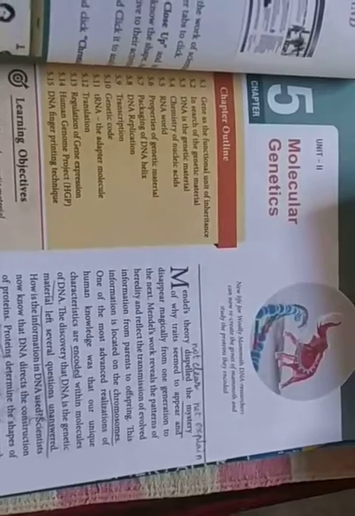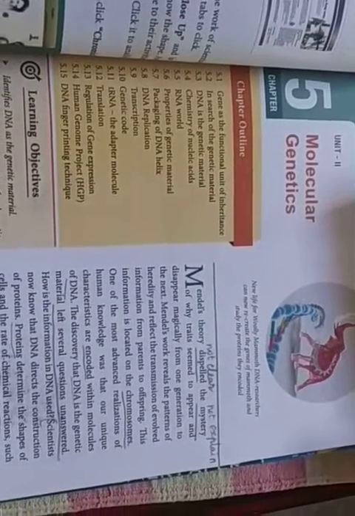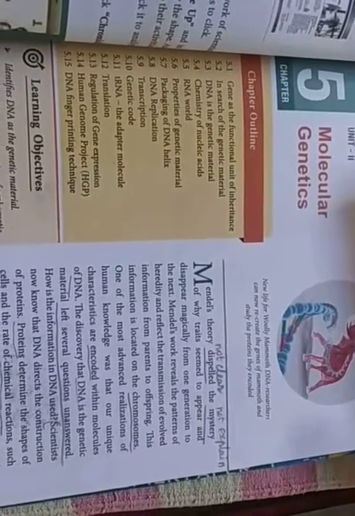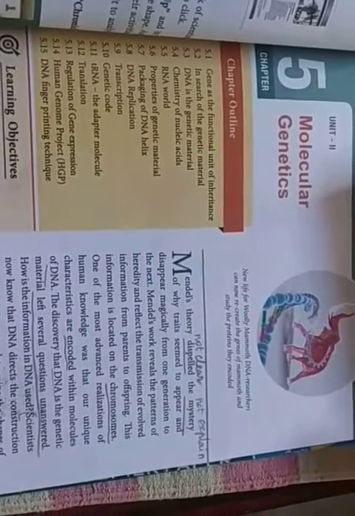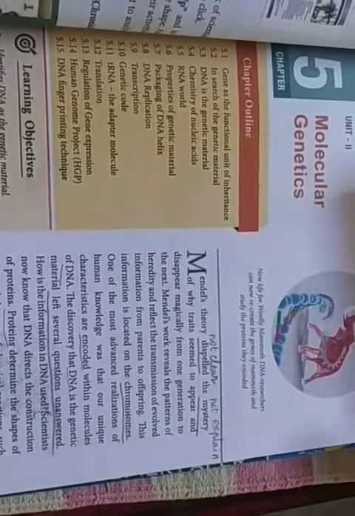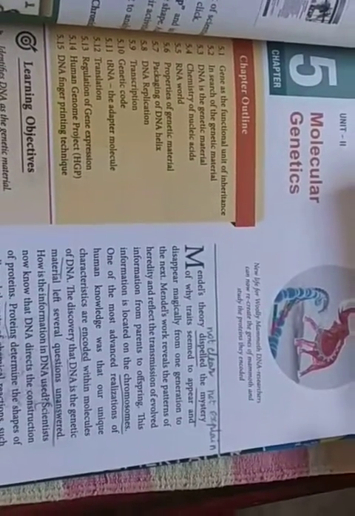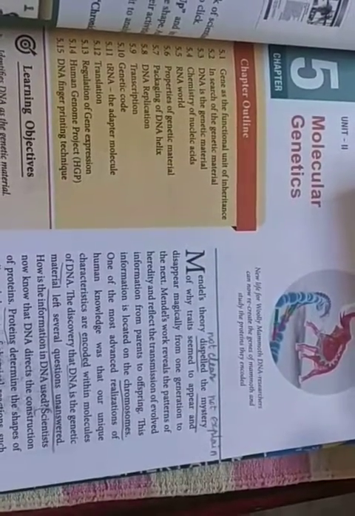But what is the reason? That was clearly not explained by Mendel's theory. Mendel's work reveals the patterns of heredity and reflects the transmission of information from parents to offspring. What explanation was given by Mendel? Mendel said hereditary characters, that information, are transferred from parents to the offspring.